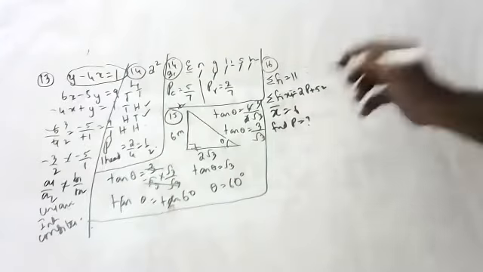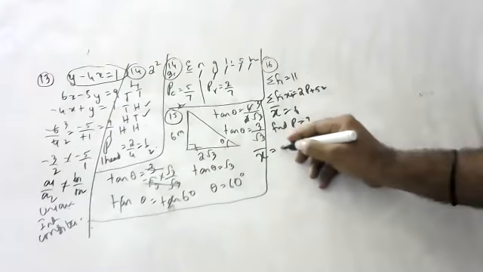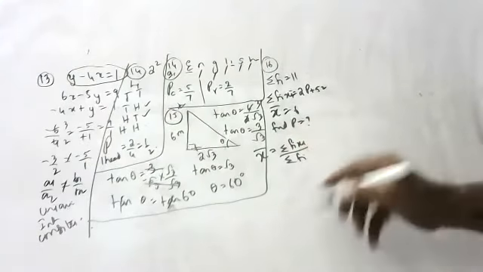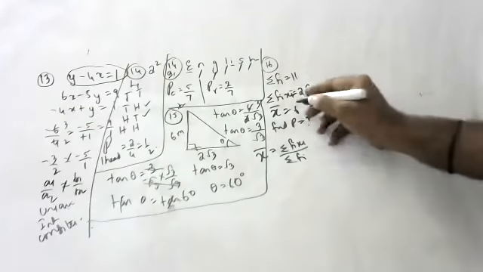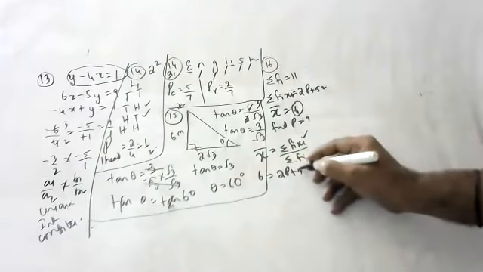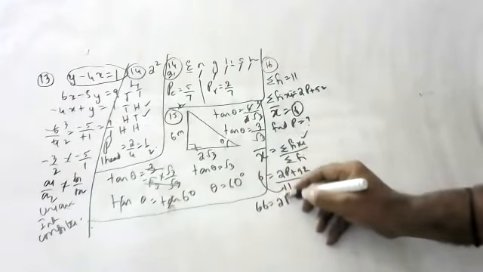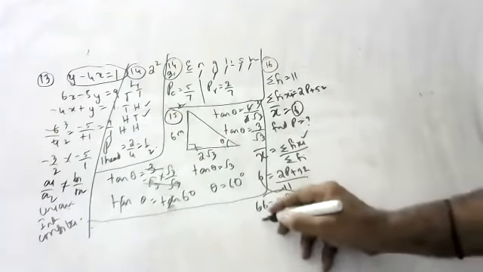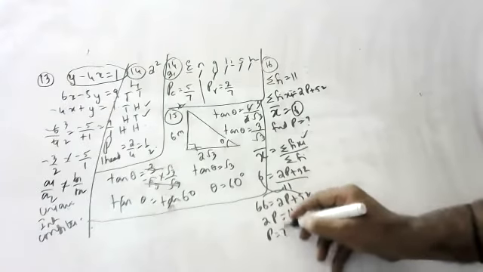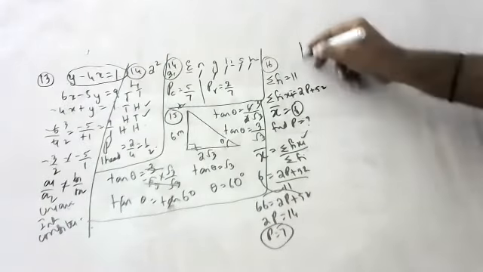If you remember the formula, mean is equal to sigma fi xi by sigma fi. Sigma means summation, total. So children, 6 is equal to 2p plus 52 by 11. 11 goes here. 66 is equal to 2p plus 52. This goes here. 2p is equal to 66 minus 52 is 14. P is equal to 7.